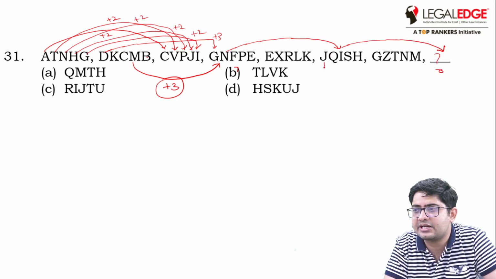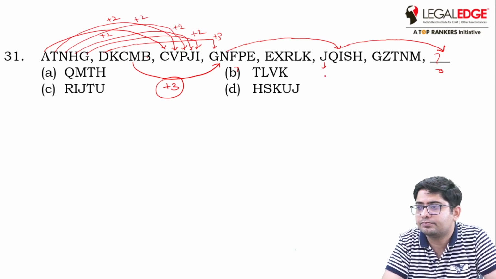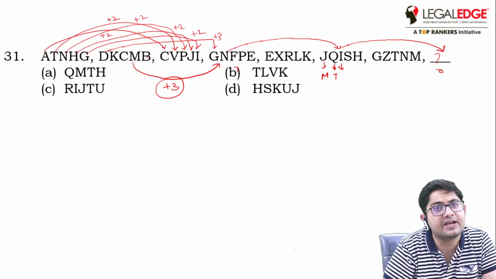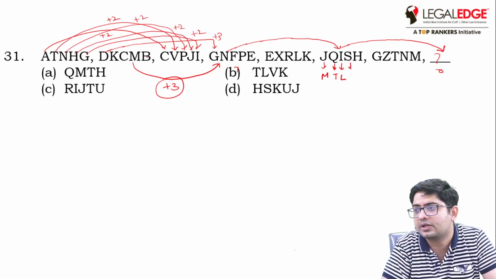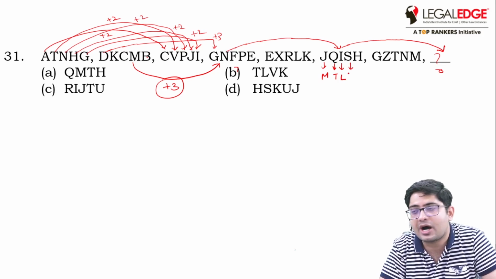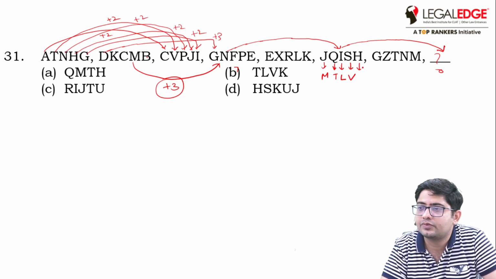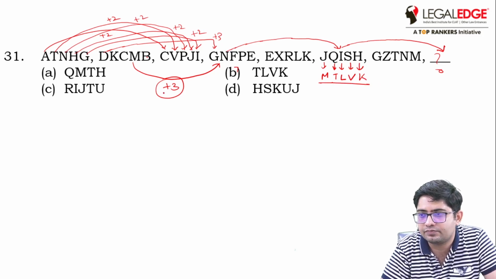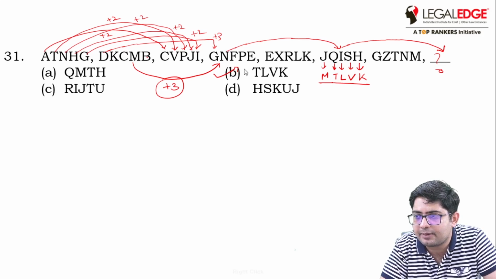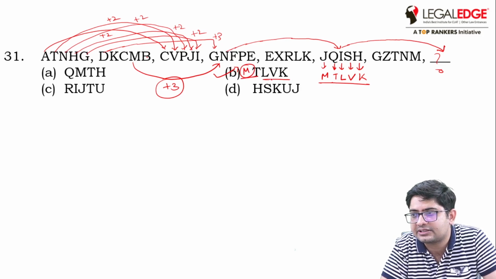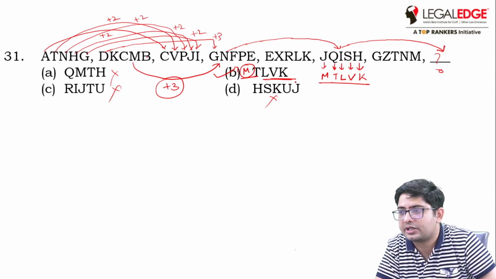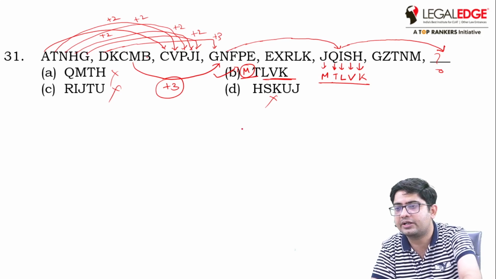So J plus 3: J, K, L, M. Q, R, S, T. A, B, C, D, E, F, G, H, I, J, K, L, M, N, O, P, Q, R, S, T, U, V. Okay, then H, I, J, K, so that is M, T, L, V, K. So that is option B. In the exam this M figure was missing, but this is the correct option: T, L, V, K. These cannot be the answers. So that is M, T, L, V, K. Okay, now let's look at the next.